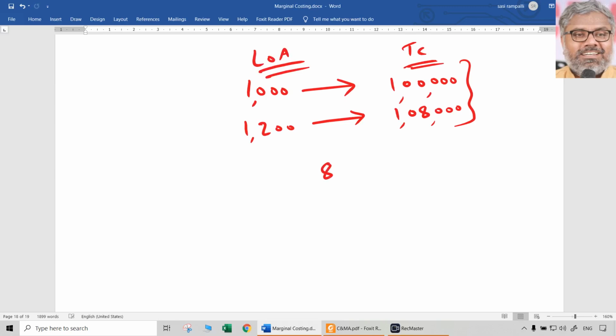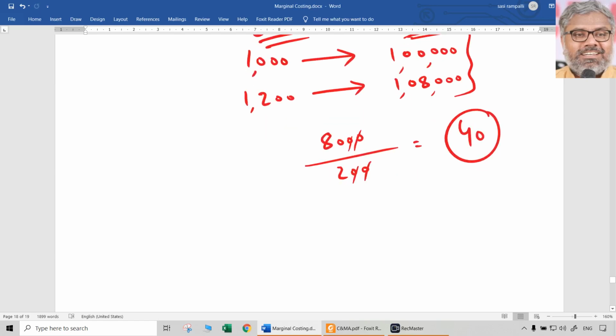How to find out the variable cost per unit? Simple. Difference in total cost, that is 8,000 (1,08,000 minus 1,00,000), divided by difference of activity, that is 200. So 8,000 divided by 200 will be how much? Naturally 40 rupees is the variable cost per unit. Directly we can find it using that formula, difference in total cost divided by difference in number of units. 40 rupees is the variable cost per unit.